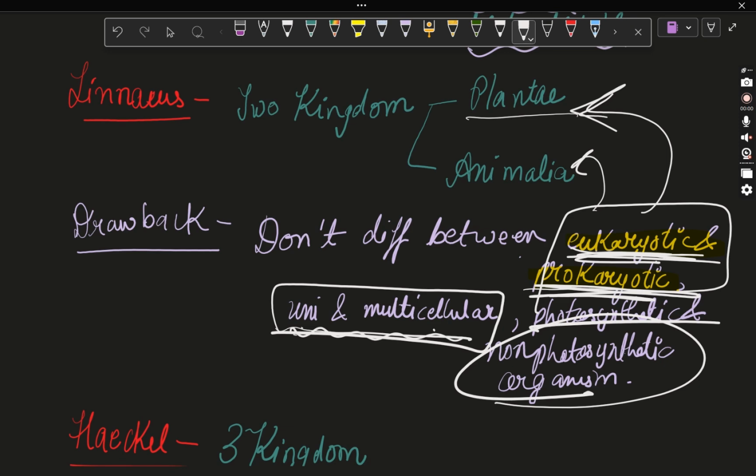There are organisms such as plants which do photosynthesis, and some other organisms other than plants which also do photosynthesis for their own living. So he didn't differentiate between photosynthetic and non-photosynthetic organisms.